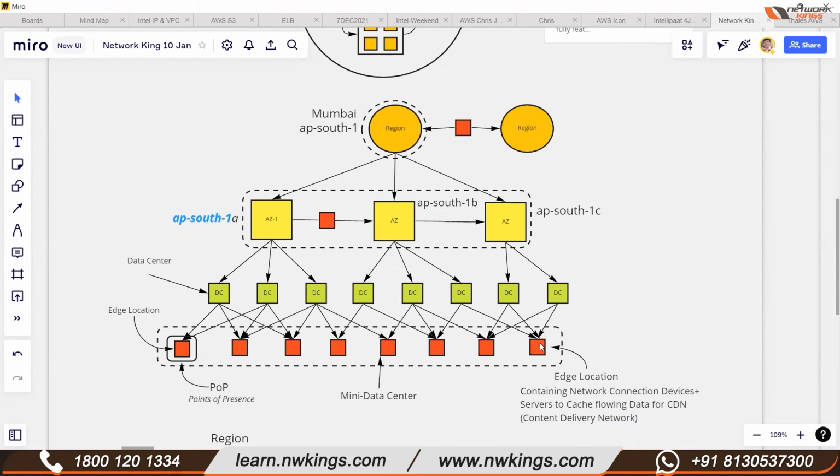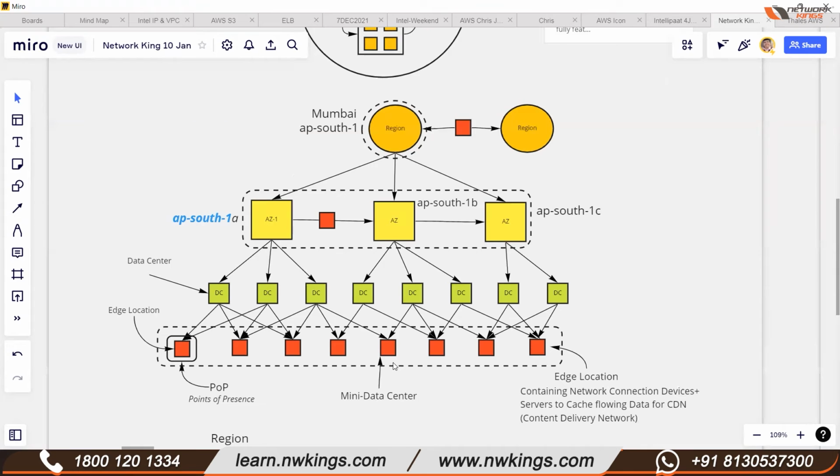By the way, edge locations provide connectivity between data centers and availability zones, and these are the connecting points where the data is stored for distribution. So in edge locations, we have networking devices, routers, switches, and servers to cache the flowing data, right? I think this is more than sufficient to understand the global infrastructure. So we have regions, availability zones, data centers, and edge locations.